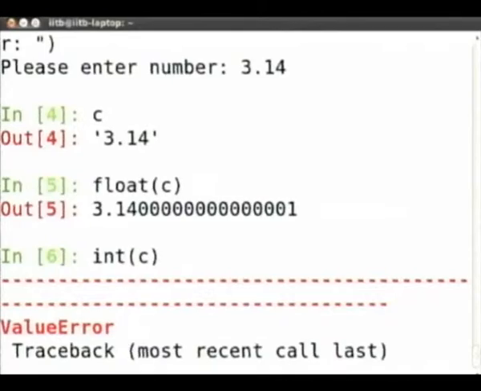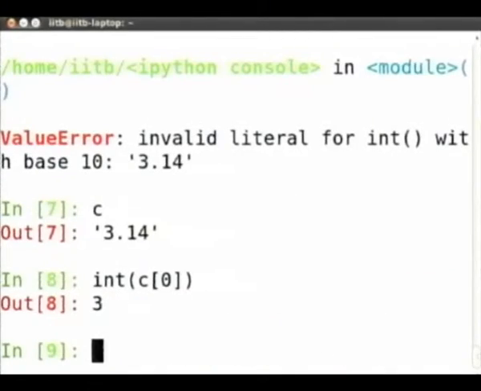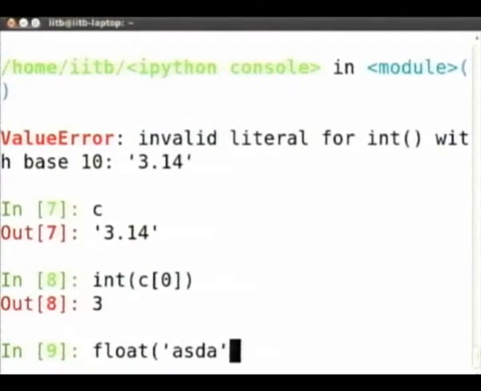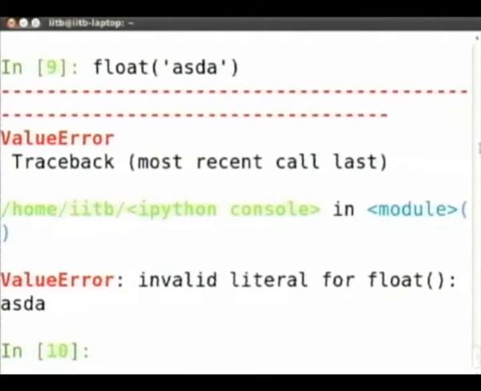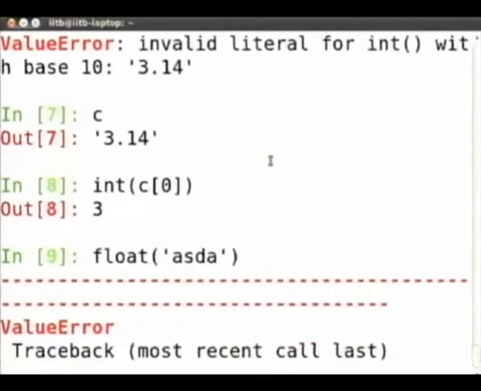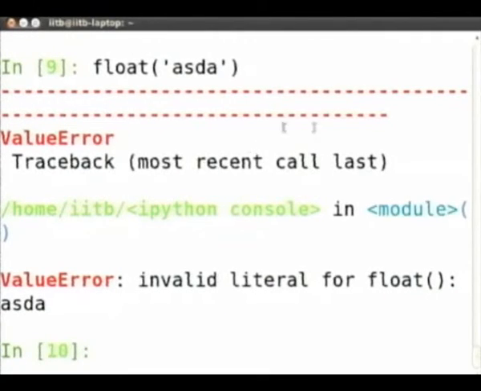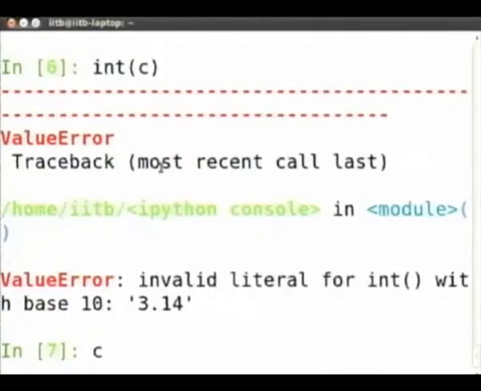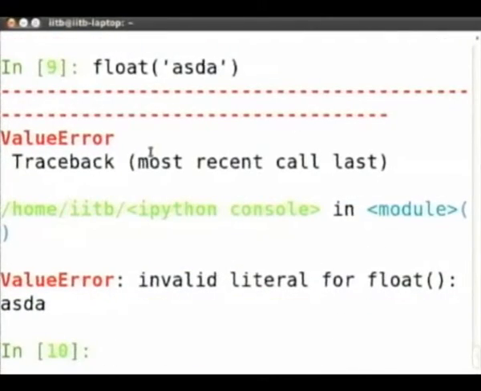Okay. So I will repeat, raw_input will only return a string, it always gives a string, and it's your headache to convert. If it's a floating point number, fine, but if I do int of it, this is an error, it will say ValueError, invalid literal for int, just like 3.14 is an invalid literal for an int. So when you are doing this, you have to be a little careful, but if you know that he is giving an integer, you can always convert it from the string to the integer.